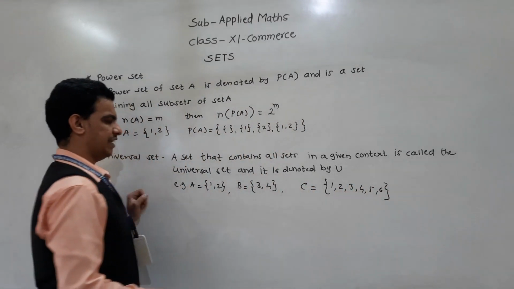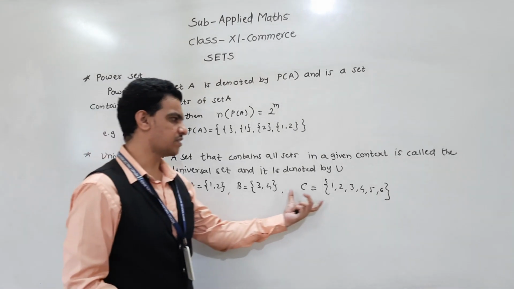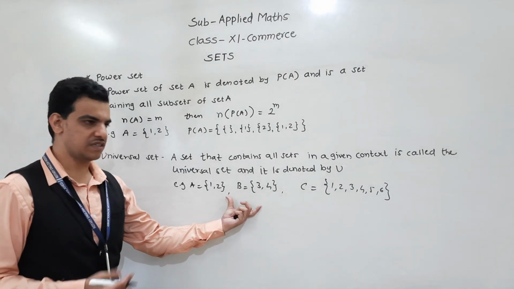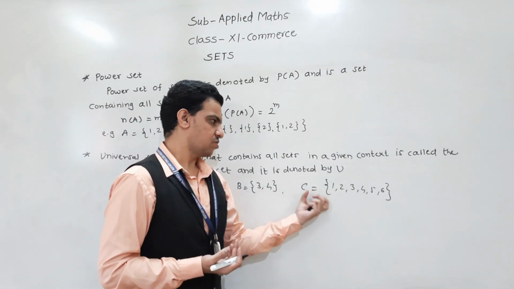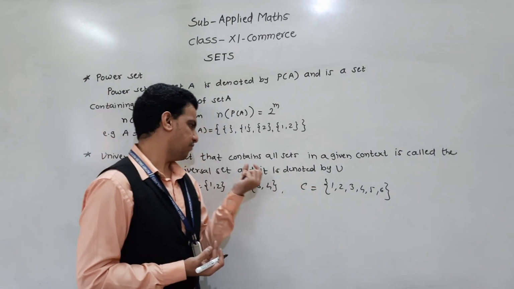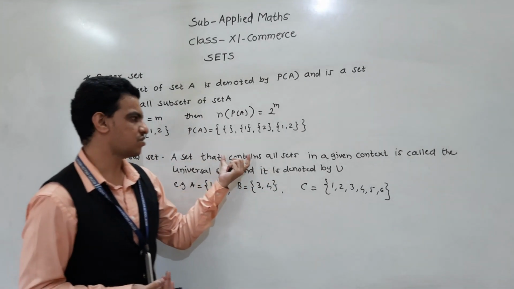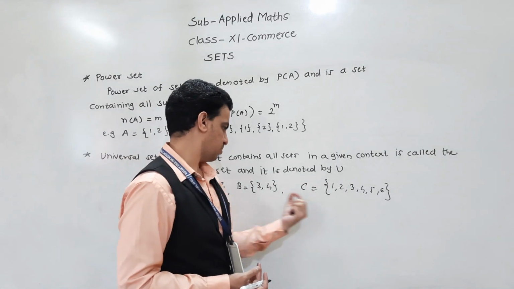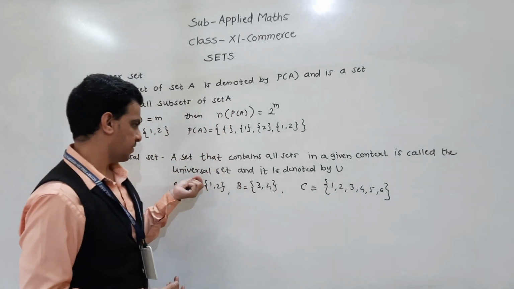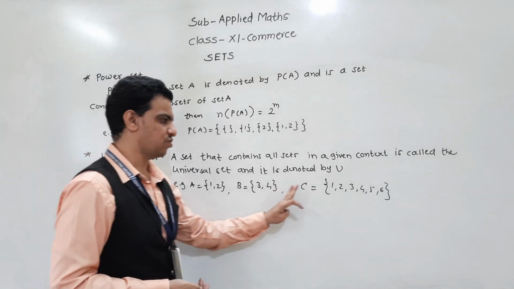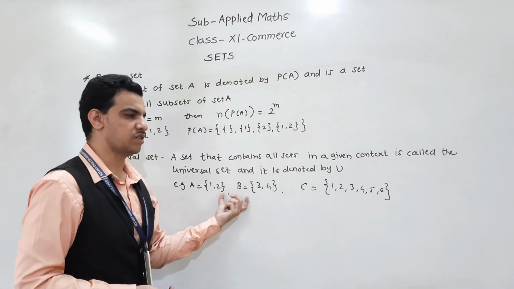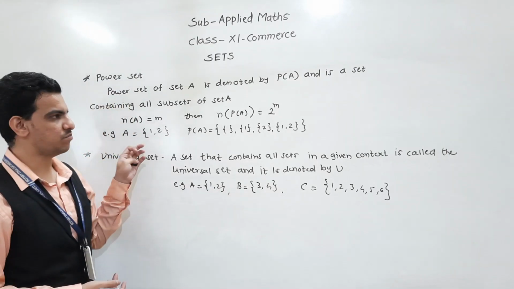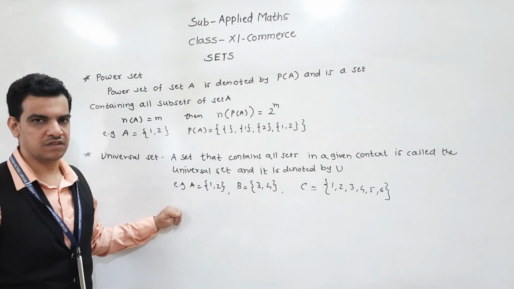Then in this case C is the universal set for A and B. If a set contains all sets in a given context, here 1 2 also, 3 4 also, so we can say that C is the universal set for these two sets. Now we will take some examples based on this concept.